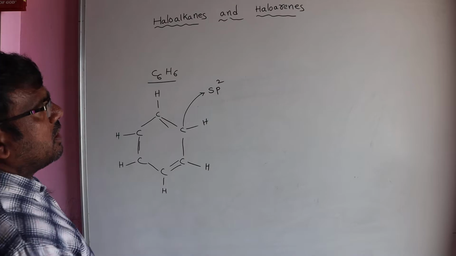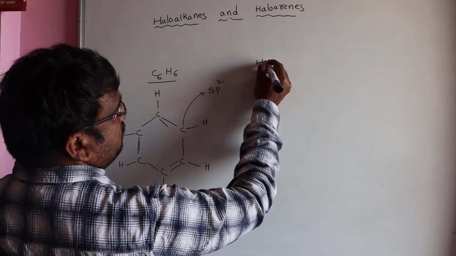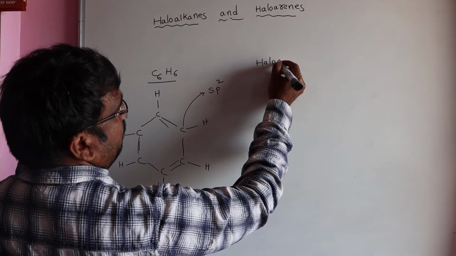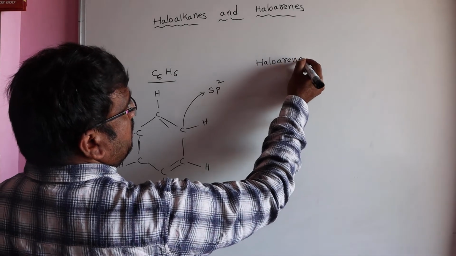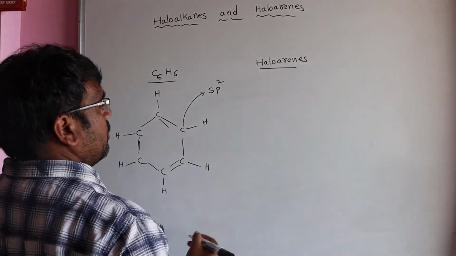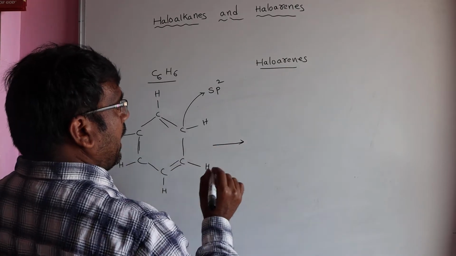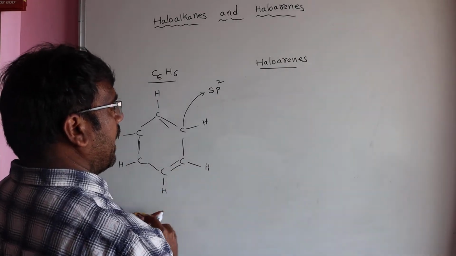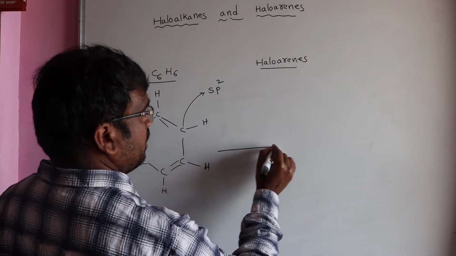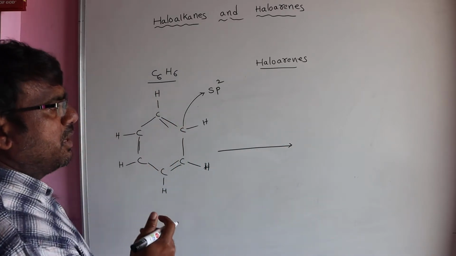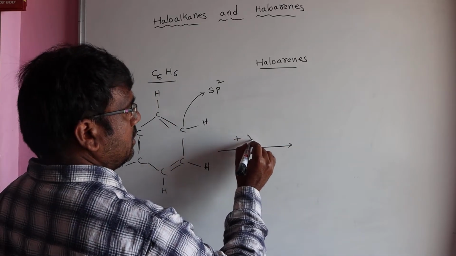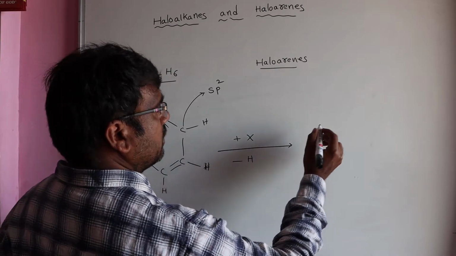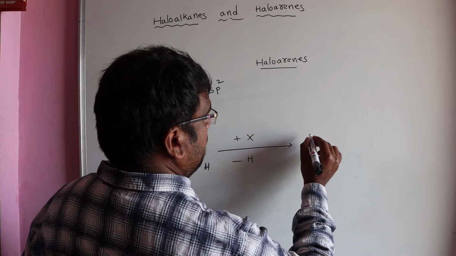Then what are haloarenes? In aromatic compounds, whenever the hydrogens are replaced by halogen, the formed product is known as haloarene.